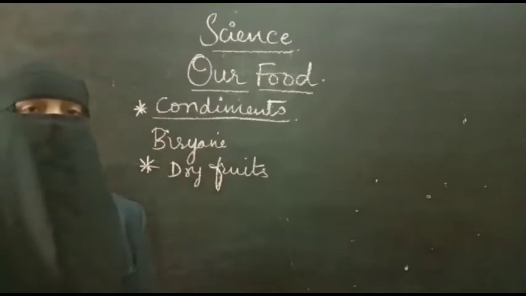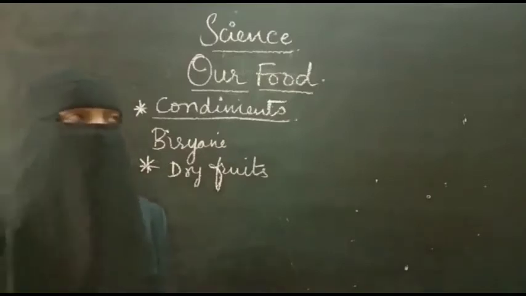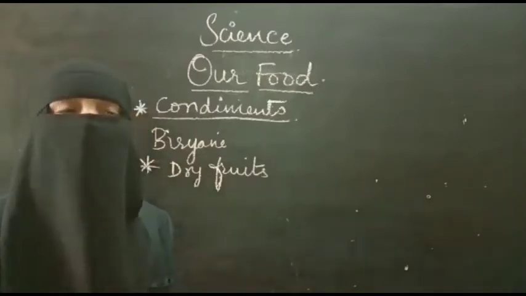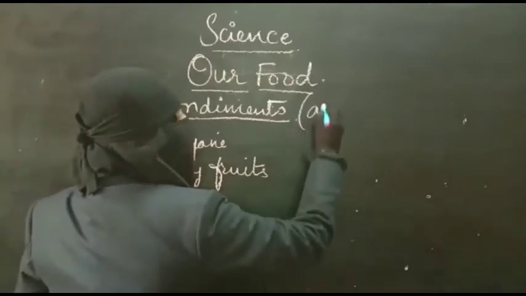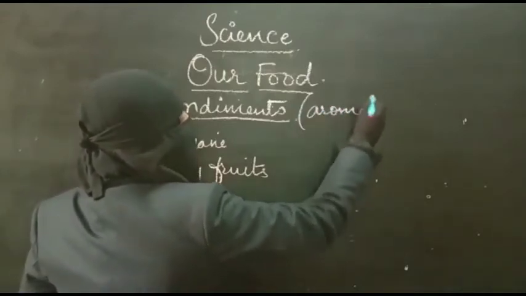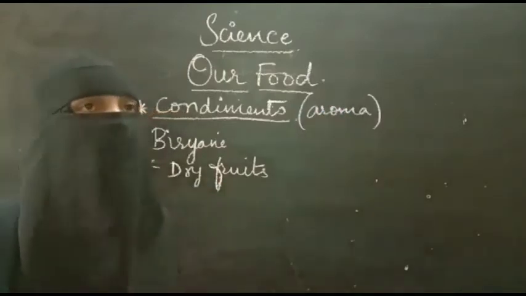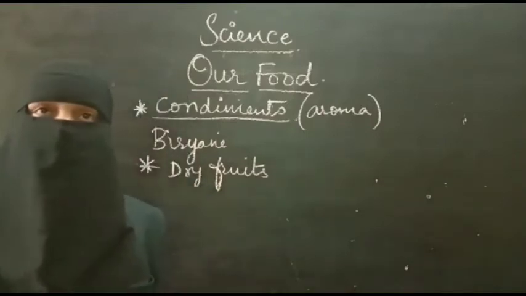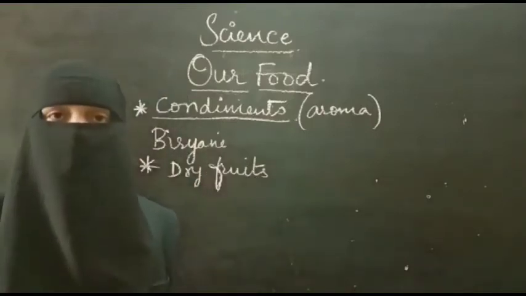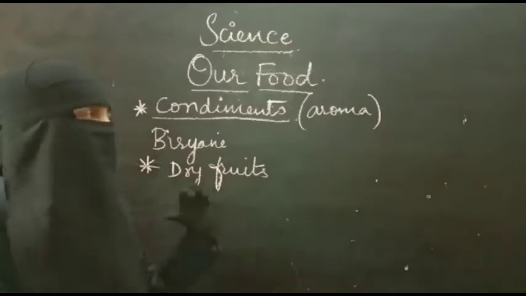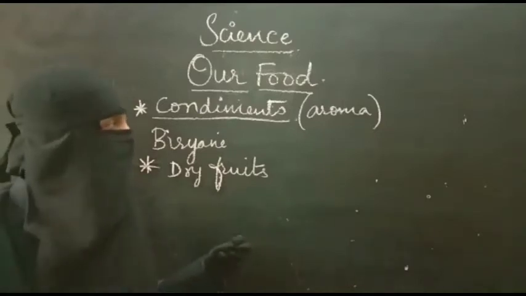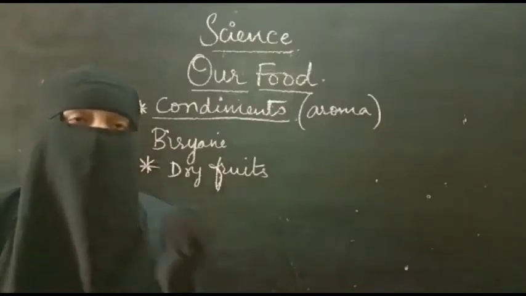Condiments are also called fragrant materials because these condiments will give good aroma. Aroma means good smell. If you add cardamom to tea, many people are fond of elaichi tea, that will give good taste, it gives aroma as well.